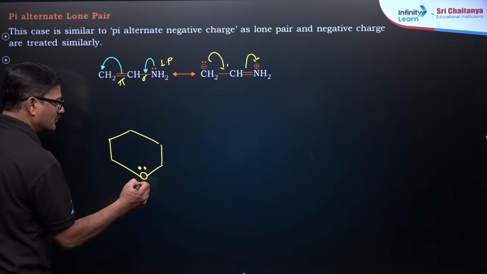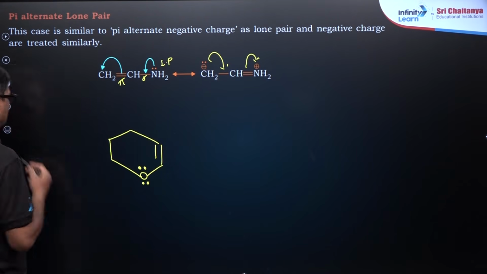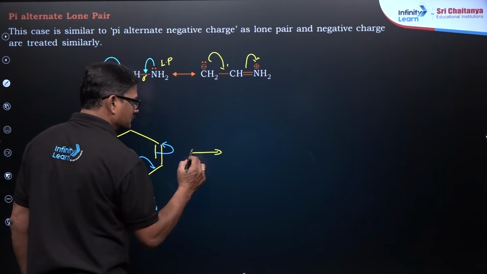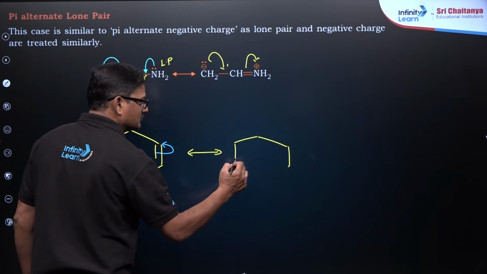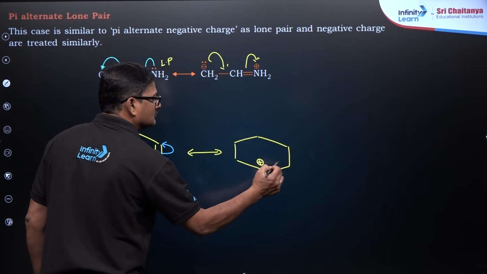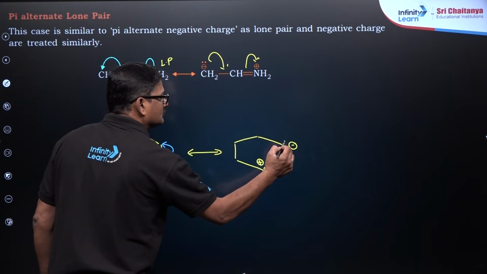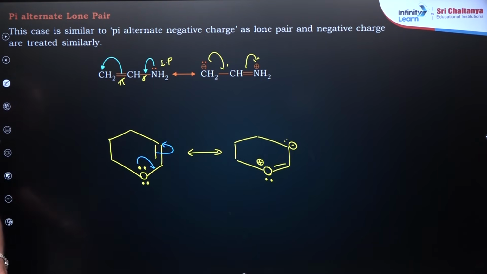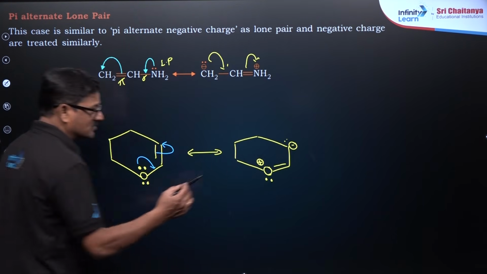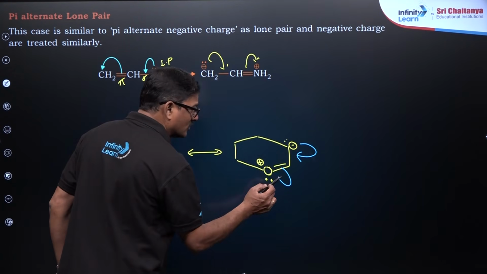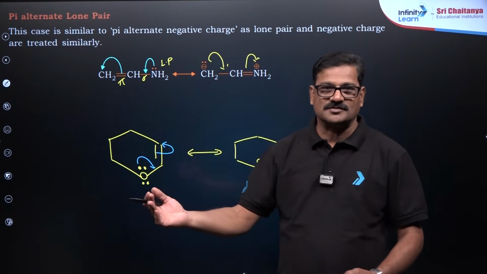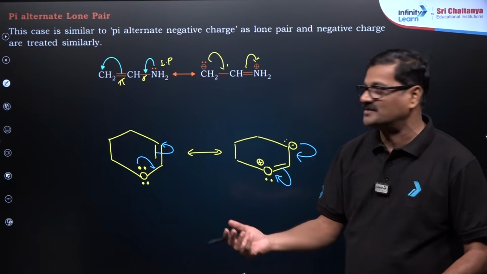Similarly, you can see oxygen and a pi bond is there. Now you can see this is the same scenario. So like that, various resonating structures you are writing, and it is coming back to its original structure like this. And which of these two will be more stable, that we have to discuss now. So neutral structure is always more stable than the positive structure, right?